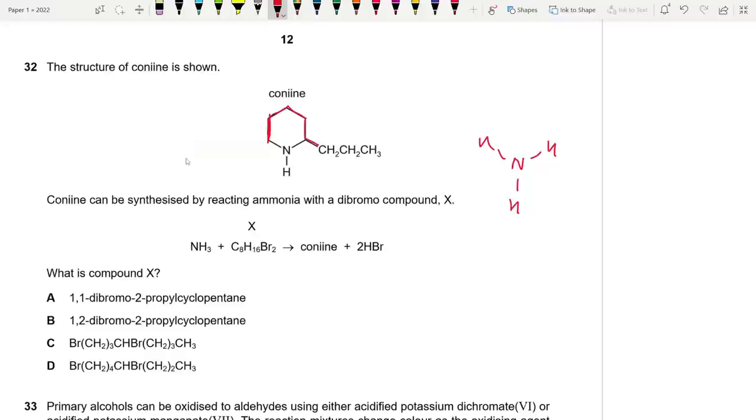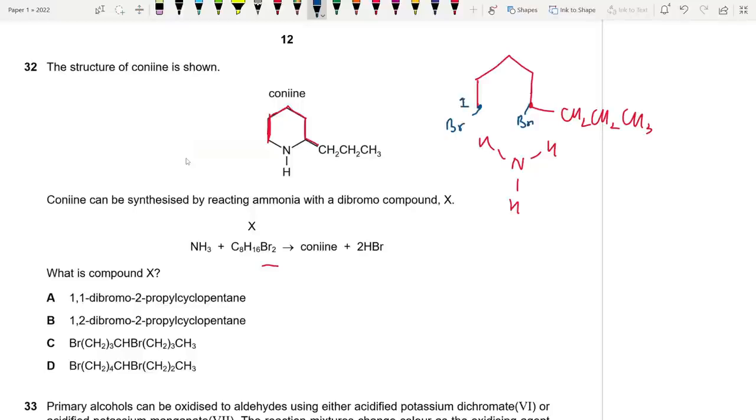Okay, basically like this. 1, 2, 3, 4. CH2, CH2, CH3. So basically ammonia reacts with this dibromo compound, and we have these bromo groups over here and here. Okay, so where are they located exactly, the bromo groups? Basically, we should always start counting from the shortest end, right?